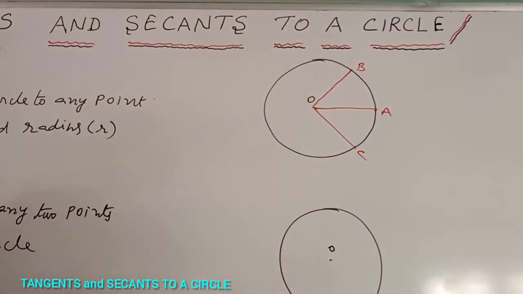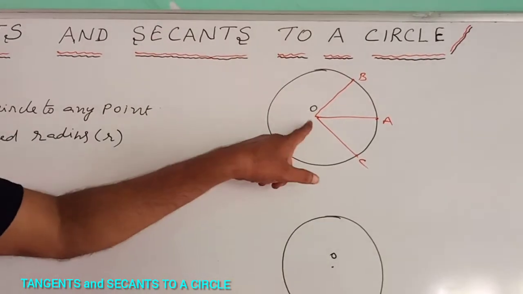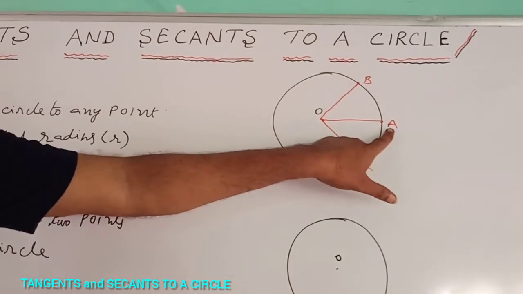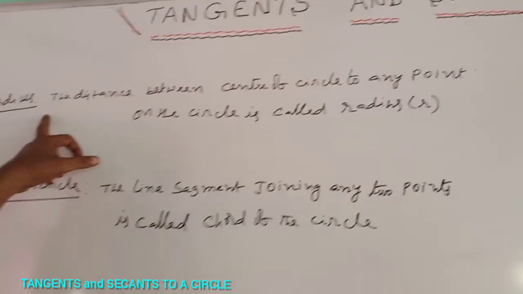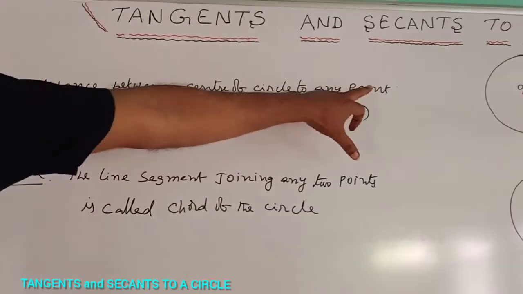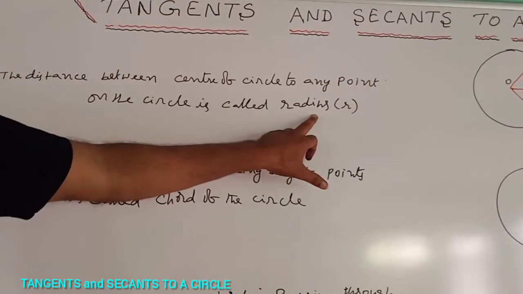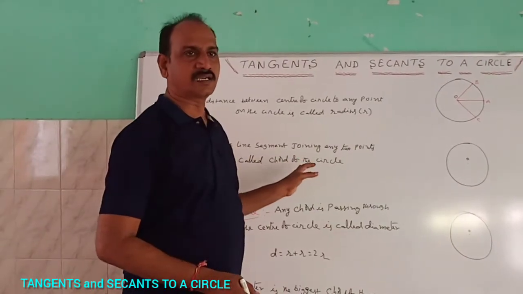What is the radius? The distance between the center of the circle and any point on the circle is called the radius of the circle. What is the chord of a circle?